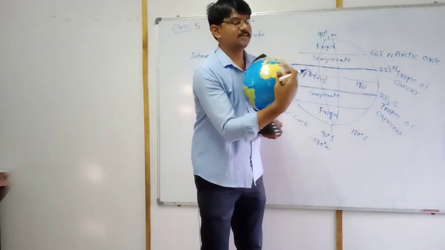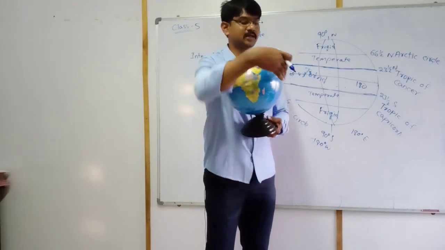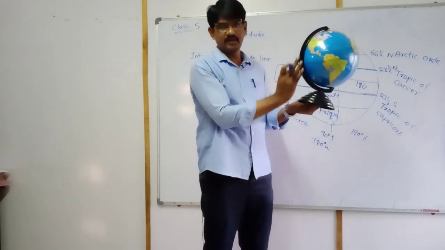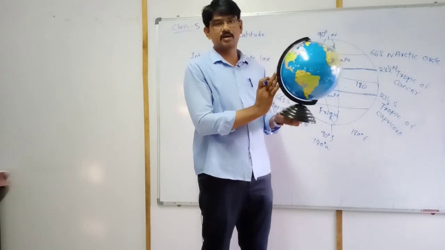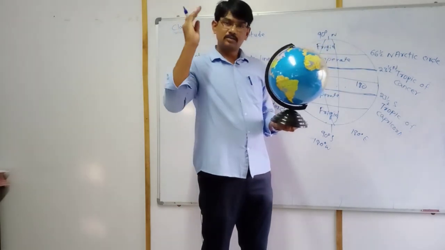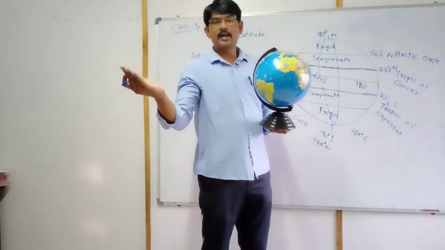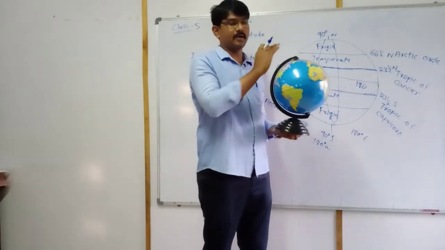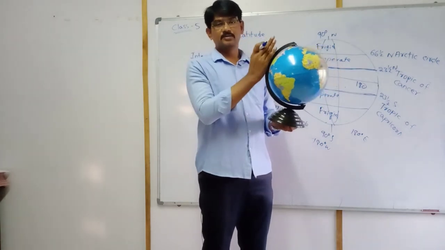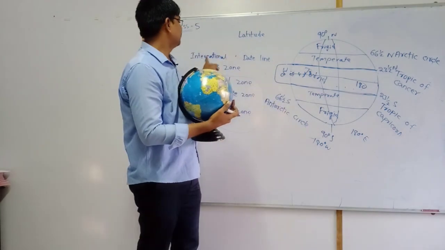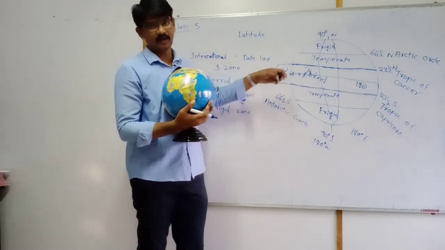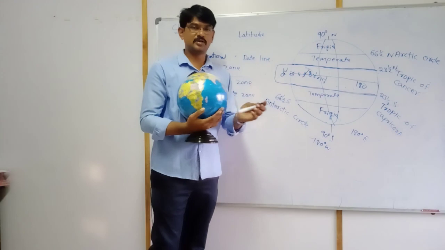Here this also comes and this also comes and they join here. This line is where the western longitudes and eastern longitudes join. That line is called the international dateline. Okay students, thank you.